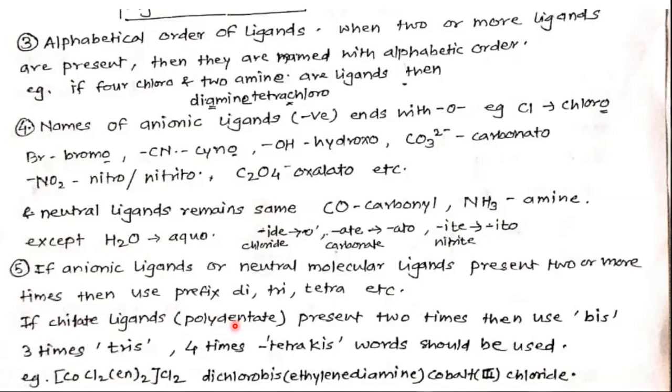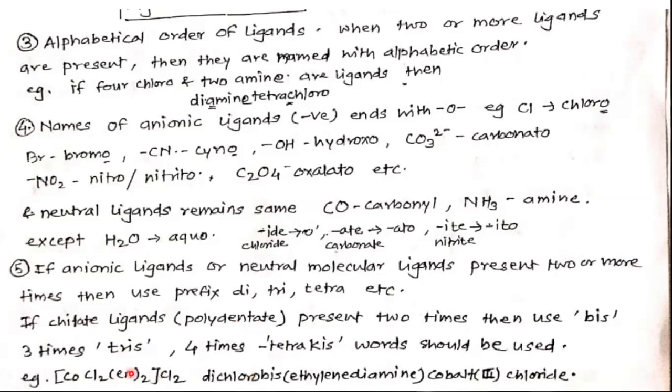Okay, so the word chelate. When a polydentate ligand is present two times, use the prefix bis. If three times, then use tris. Four times, then tetrakis. These words should be used.